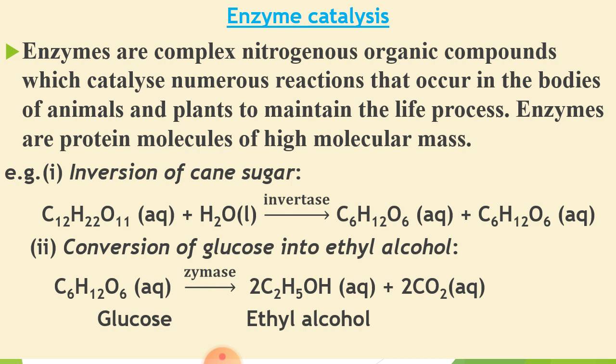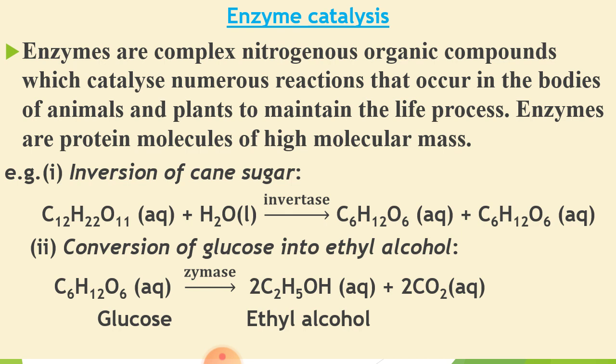Glucose has the property of rotating light to the right direction, and fructose has the property of rotating light to the left direction. Sucrose is dextrorotatory, that means it rotates the plane of light to the right. Glucose is also dextrorotatory, but fructose is levorotatory.